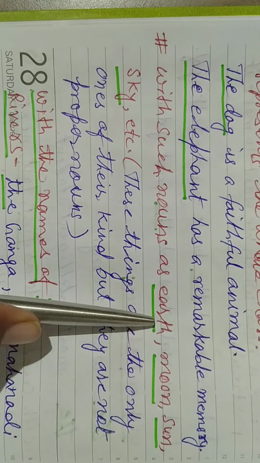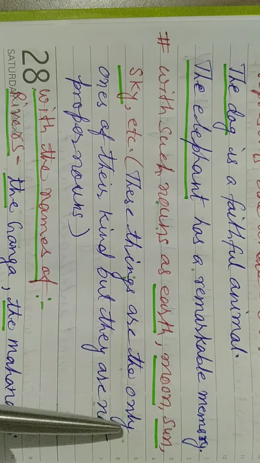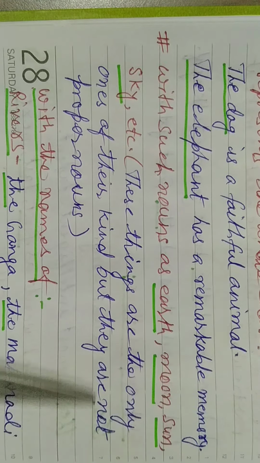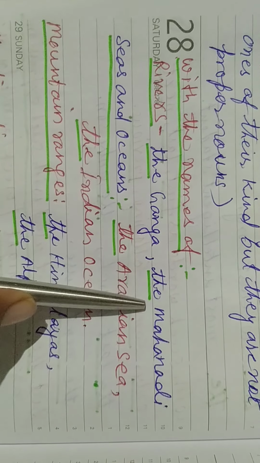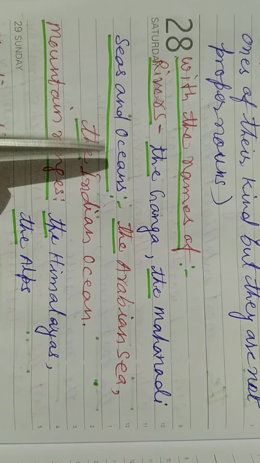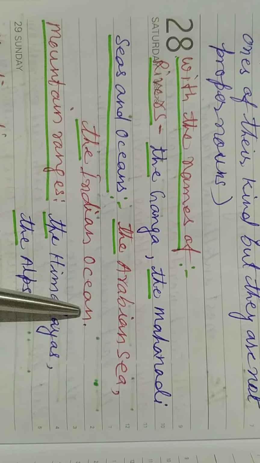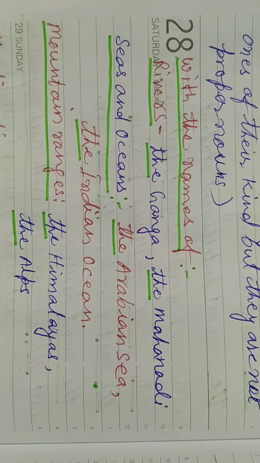We use the with such nouns as earth, moon, sun, sky, etc. These things are the only one of their kind, but they are not proper nouns. In this case we use the. With the names of rivers: the Ganga, only one. The Mahanadi, only one. Seas and oceans: before seas and oceans, we use the, the Arabian Sea, the Indian Ocean. Mountain ranges: the Himalayas, the Alps.